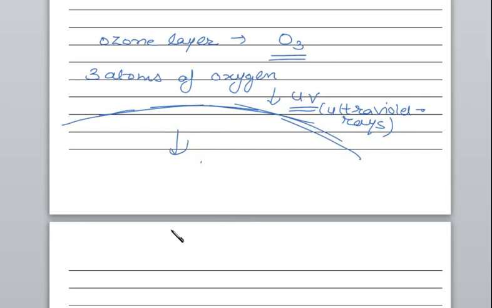Due to pollution, a number of compounds are released, say from your refrigerators, from air conditioners, from the planes flying high. The compounds like CFC, these are called chlorofluorocarbons.